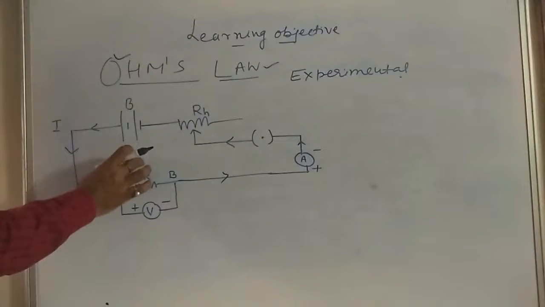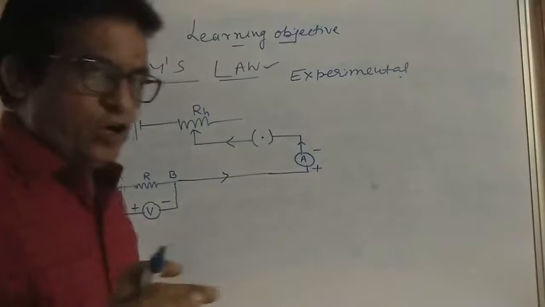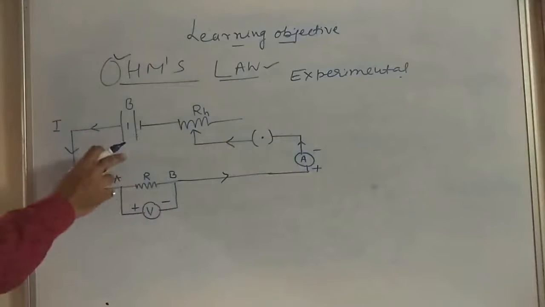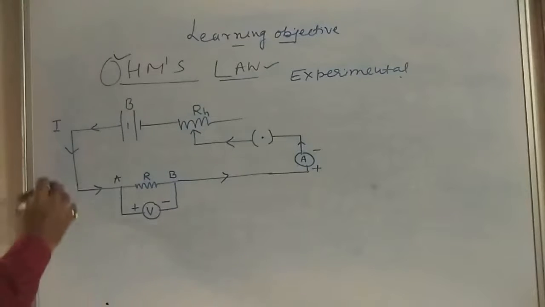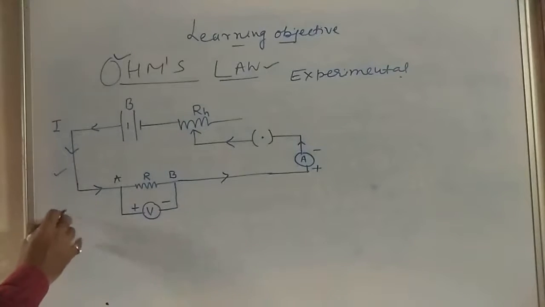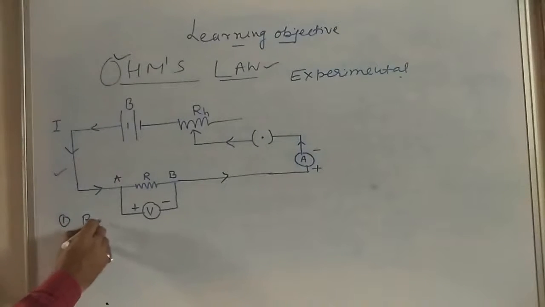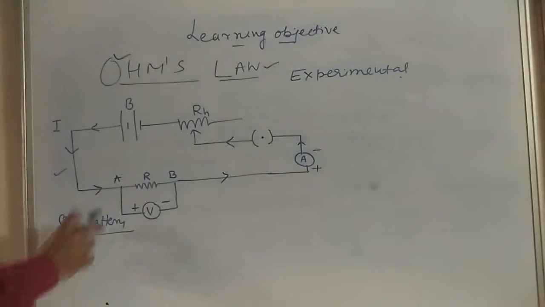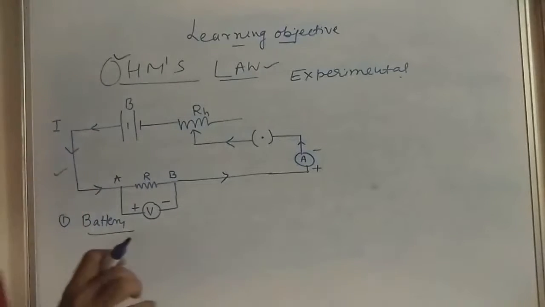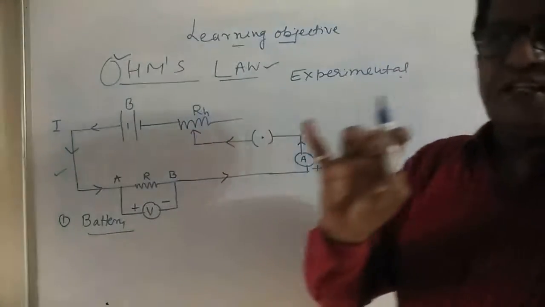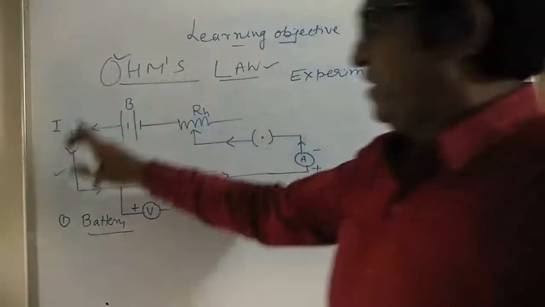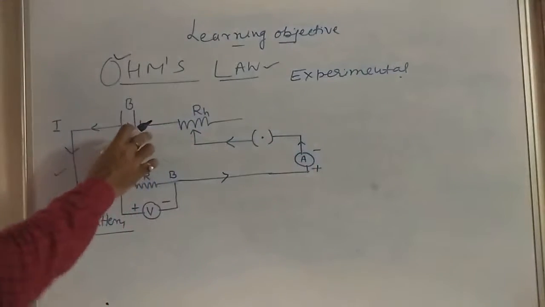To experimentally verify Ohm's law, we are taking this electric circuit setup, which contains, what are the things? First, a battery, which is used to send the current in the circuit. Okay?